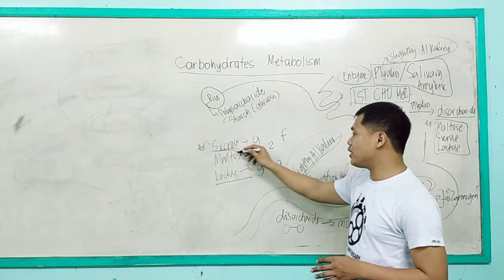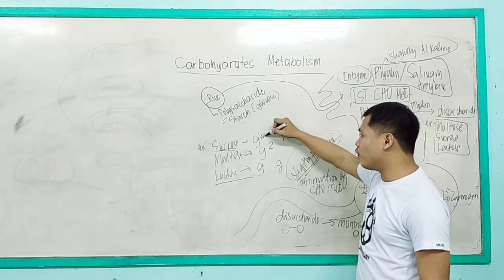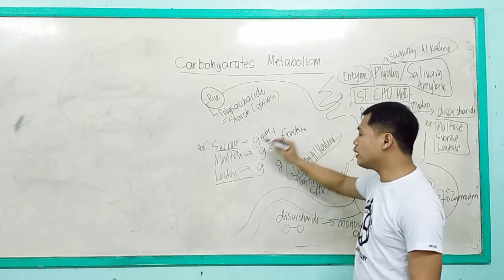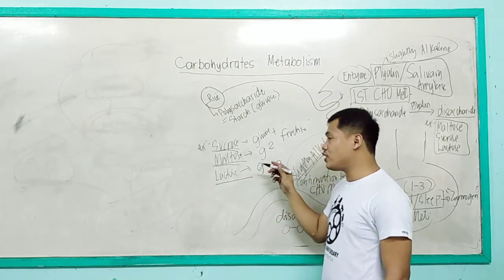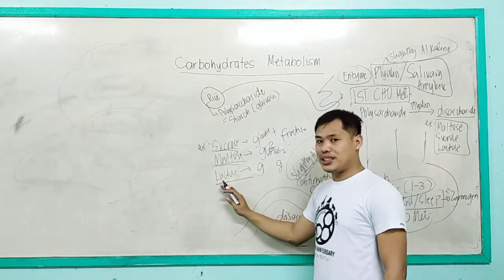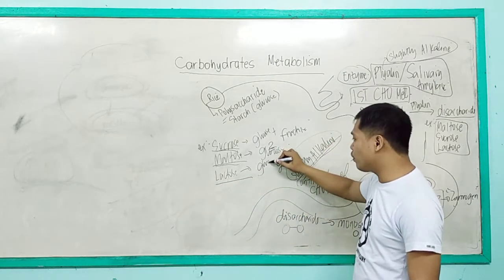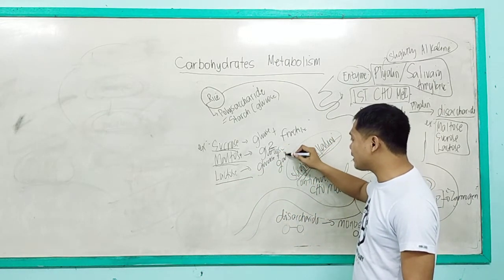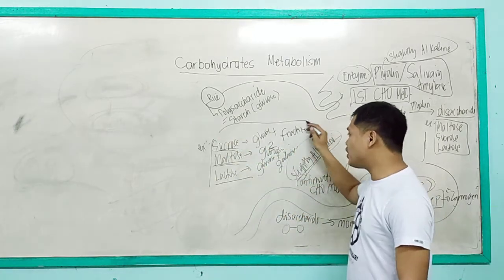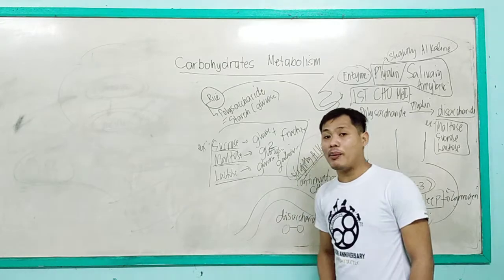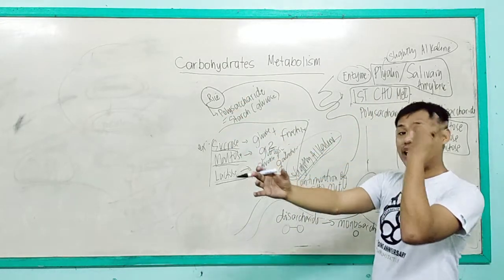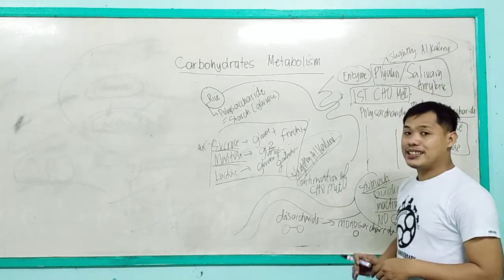Because sucrose is actually a combination of glucose plus fructose. Maltose is a combination of two glucose. And lactose is a combination of glucose plus galactose. Always remember this mnemonic to memorize the disaccharides converting into monosaccharides.